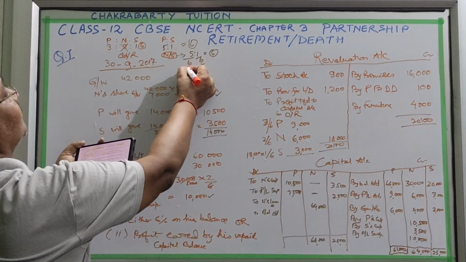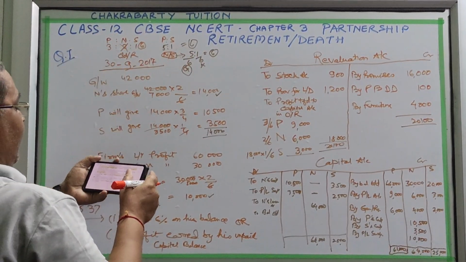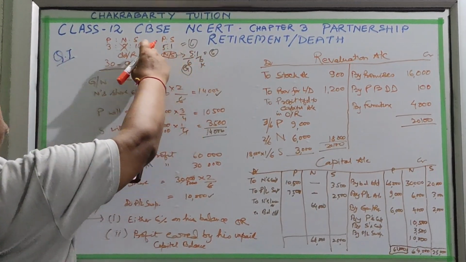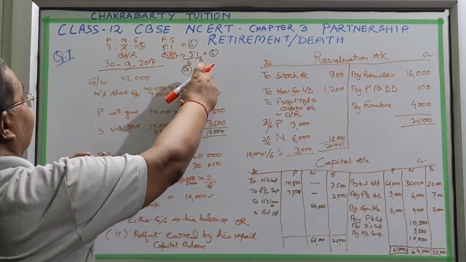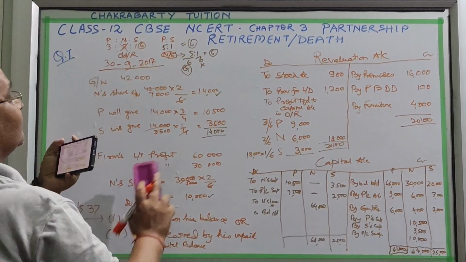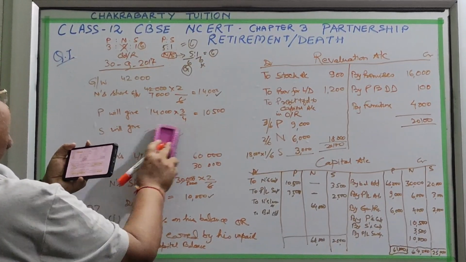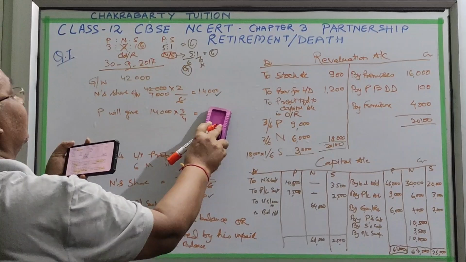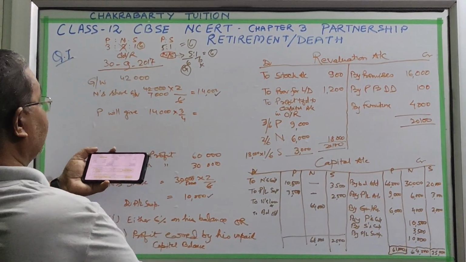All gains are to Pankaj. Saurabh is not gaining because he was getting 1/6 previously and 1/6 this time also. So S will not give anything because he is not gaining anything. It will be paid by Pankaj.